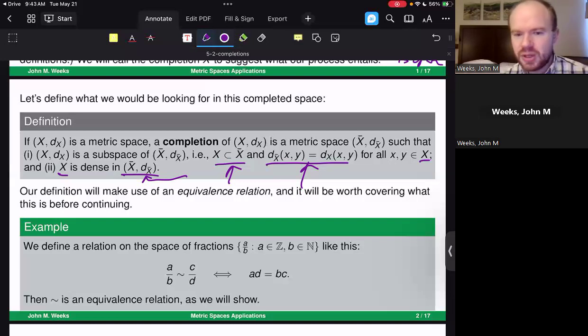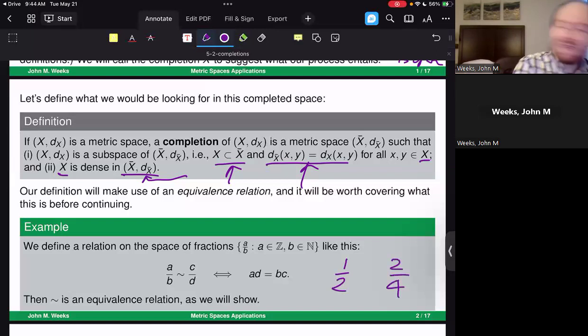So for this definition, we'll be utilizing an equivalence relation. Since we haven't talked a lot about equivalence relations in our video lectures, we have seen them in our reading, again, back in chapter 1. I'll go through and talk a little bit about an example of an equivalence relation to refresh our memory. The rational numbers, for example, have a natural equivalence relation that we inherently use when we talk about rational numbers. The question is, why do we not consider 1/2 and 2/4 to be the same?